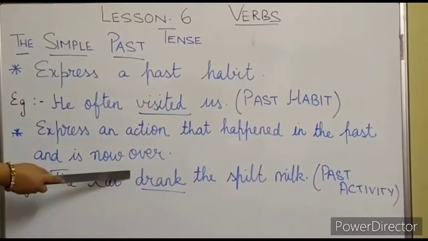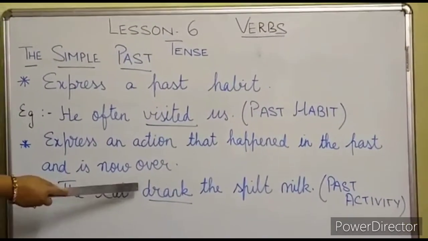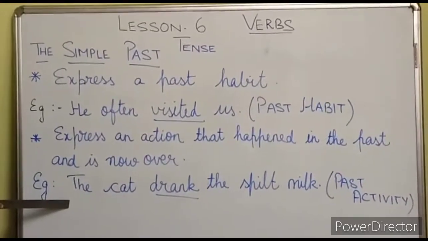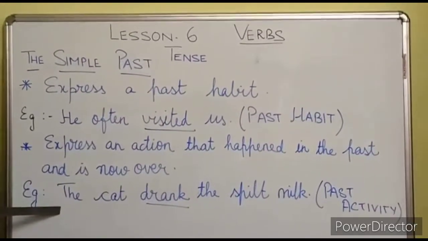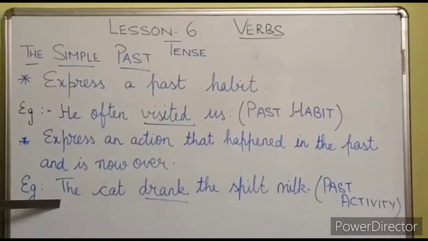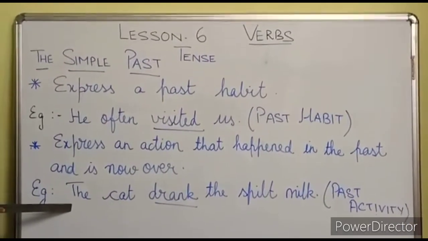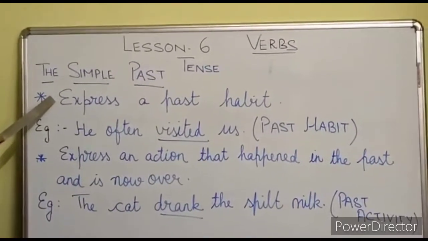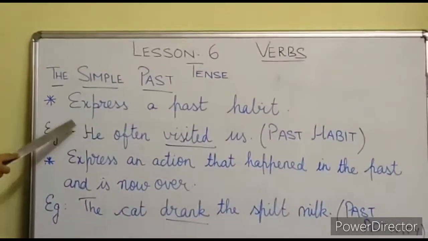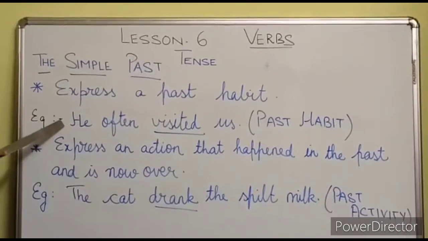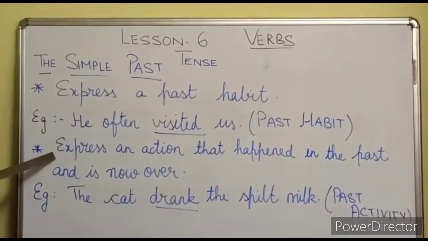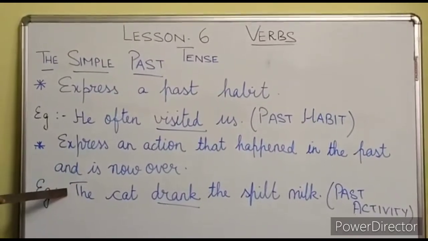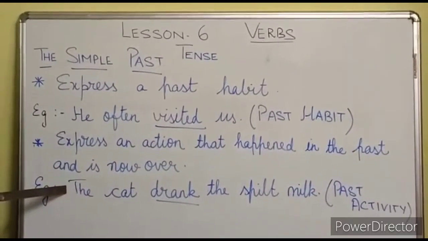Here, students, drank is in past tense, so it is a past activity. Or you can take a sentence like I helped mother in cleaning the house. There also helped is a past activity. So please keep in mind, it expresses a past habit, for example he often visited us, and an action that happened in the past and is already over, like the cat drank the spilt milk.